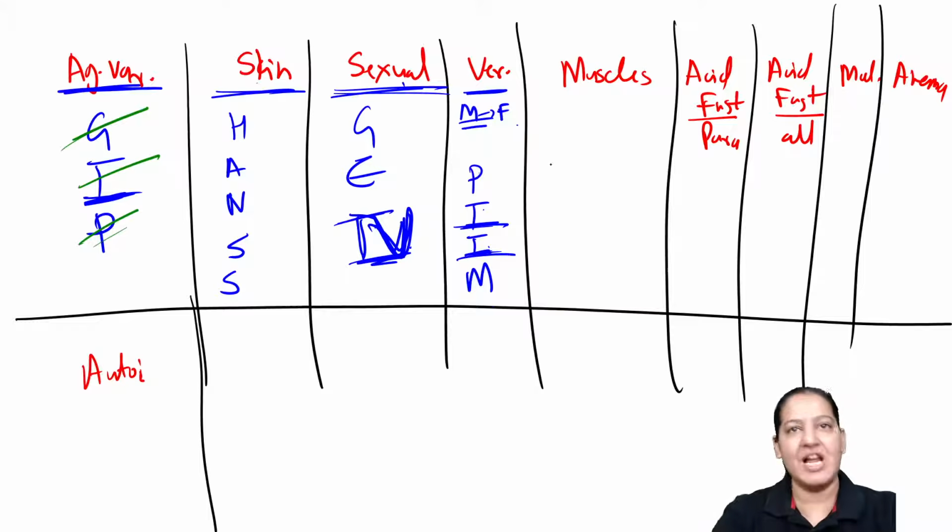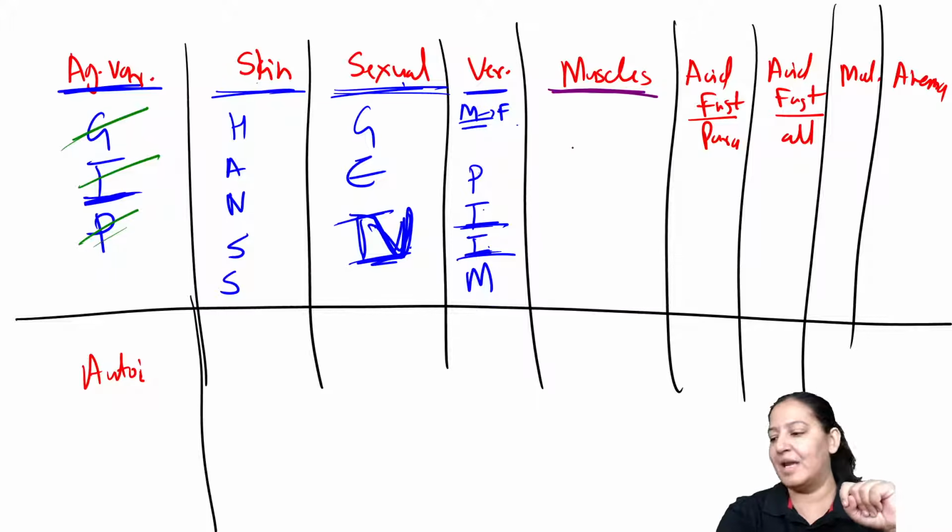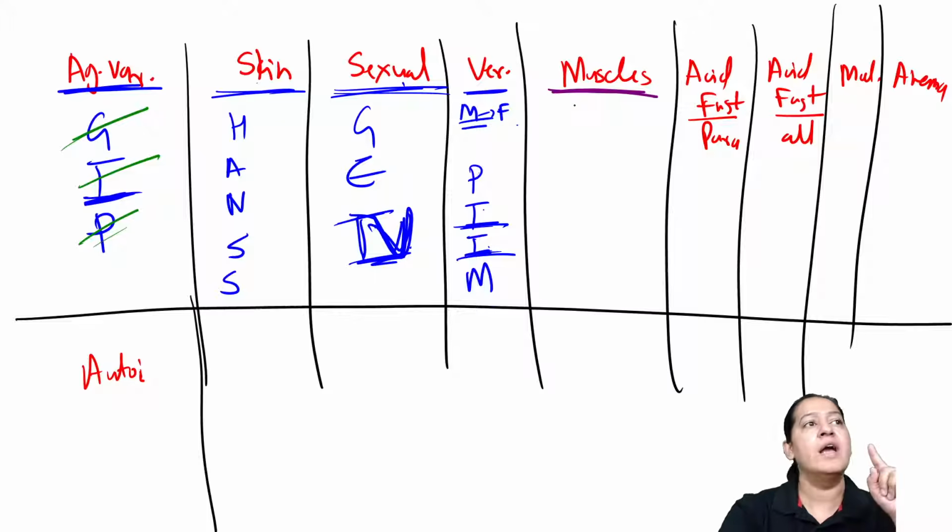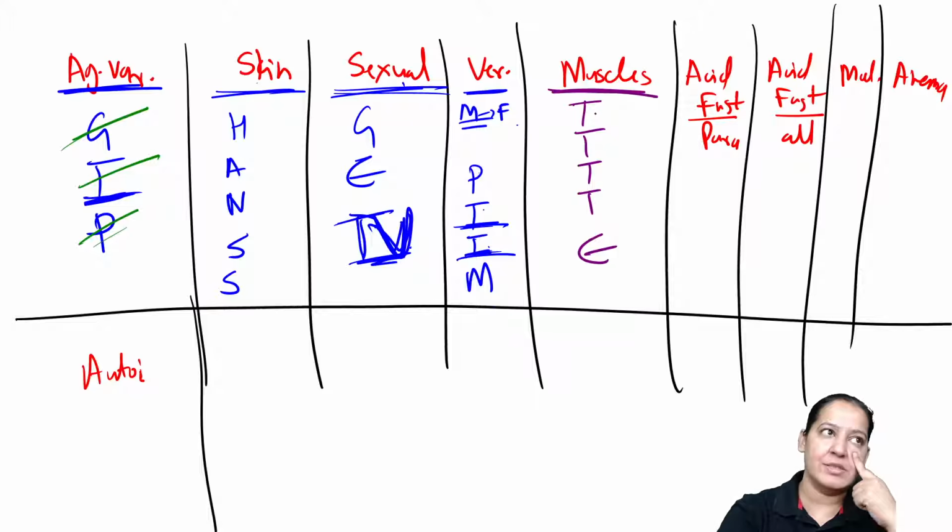Coming to the next mnemonic, tell me the name of the parasites which reside in muscle. Who is there in muscle? Who will tell me? Yes, Trypanosoma, Toxoplasma, Sameer. Very good. How many are in muscle? No one has it? Okay, Sakshi already taught the mnemonic. It is T4. Yes, Payal. T4. 1, 2, 3, 4. T4E. So what is the full form? Tell me all four T's, Sakshi, Payal.